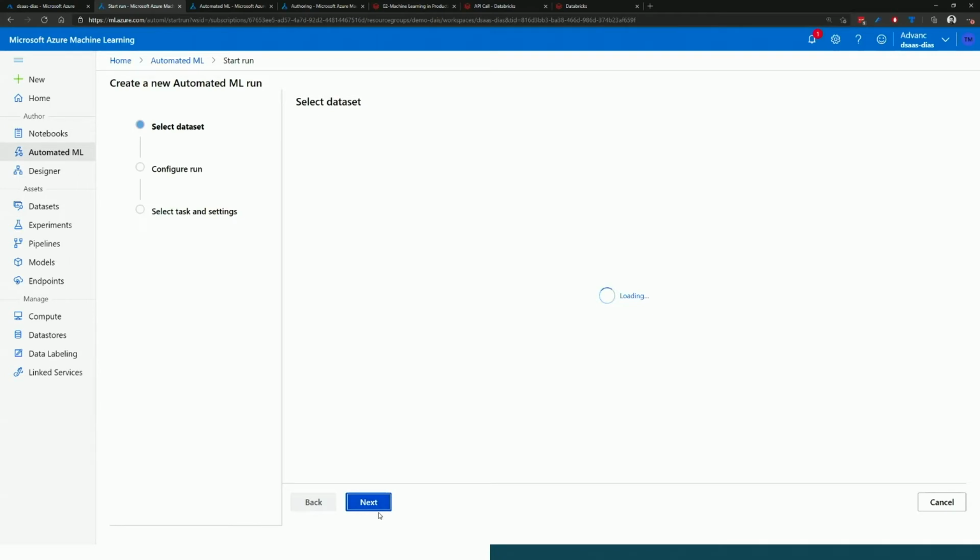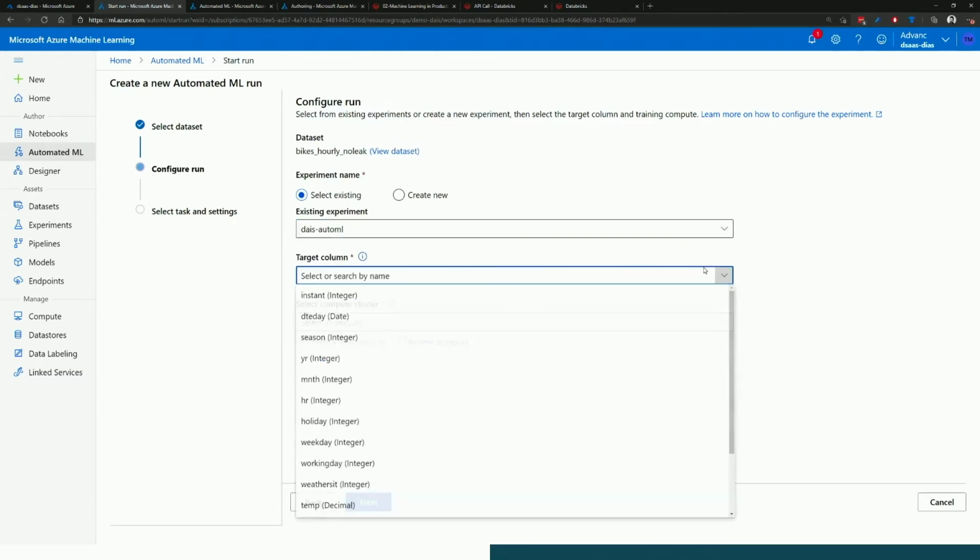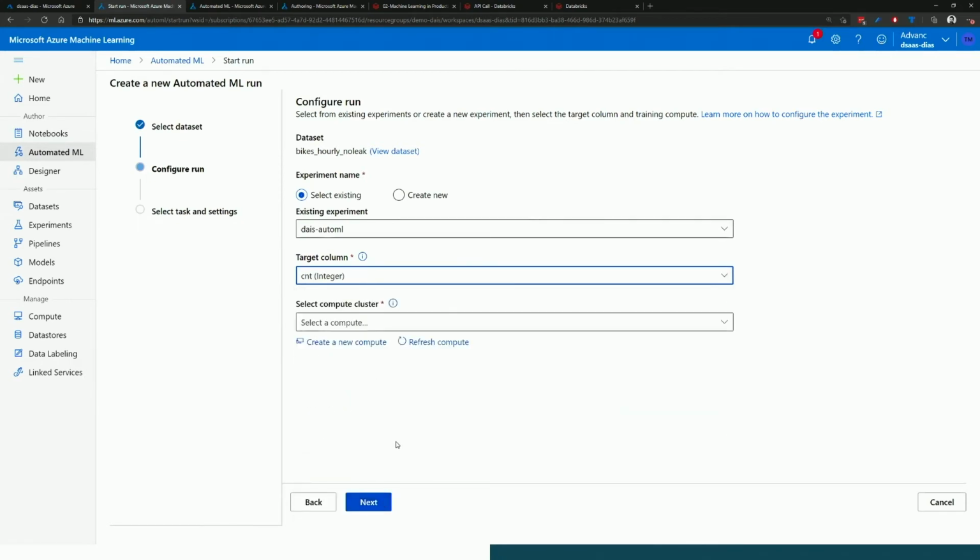and I hit next. And what it's going to do here is say, I want to start configuring my run. Now everything in Azure ML is driven by an experiment, and that's how you can track what's happening. So I'm going to say, right, I want you to use my AutoML experiment. And the column I'm trying to predict is this one down here. It's the count. Now I've got a compute cluster already created, and that is a scale set of virtual machines that you can scale up as and when you need to, and scale right back down, so you're not having to pay for too much at any one time.